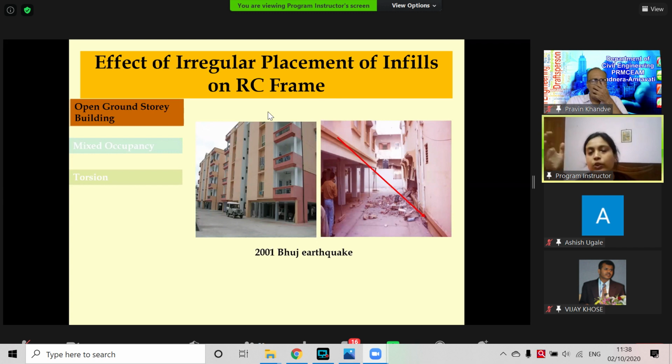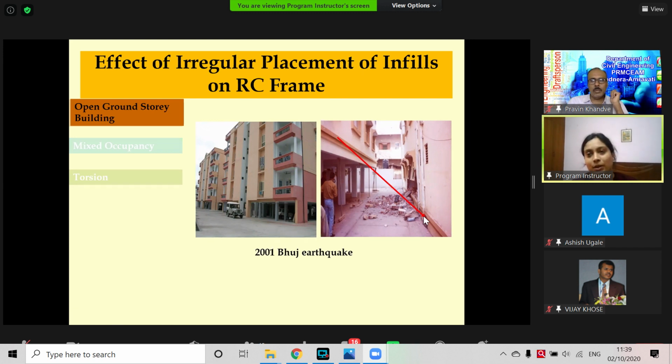And in India, since we cannot spread laterally, we are going vertically up. And to keep our car parking, shops, etc., we don't put any wall in the ground story, keep it open. In all the top floors, we can see that there are walls, and it is a residential building. It's a very common thing. And the common observation too, in the right hand side photographs, again from the 2001 Bhuj earthquake, these two were identical, exactly mirror image buildings. But we can see this first floor has come down here.